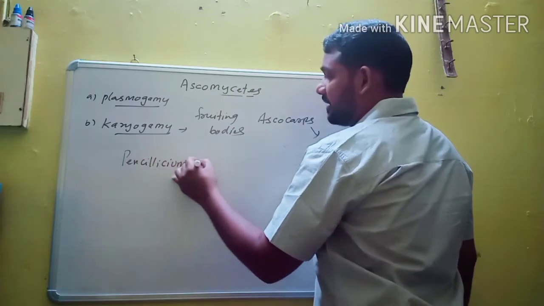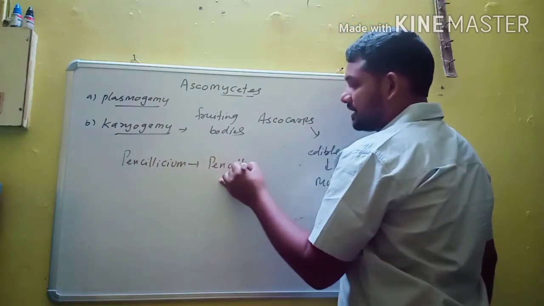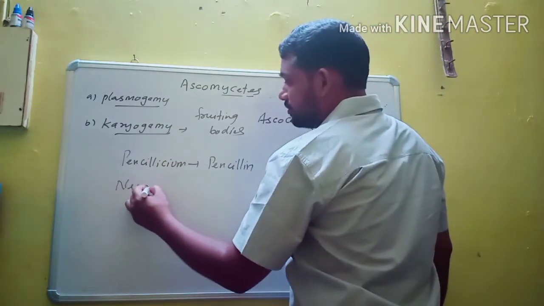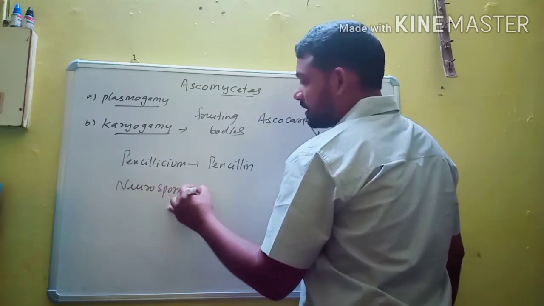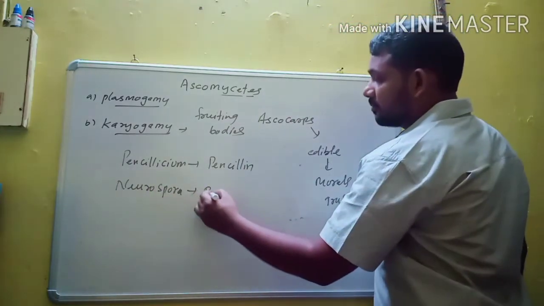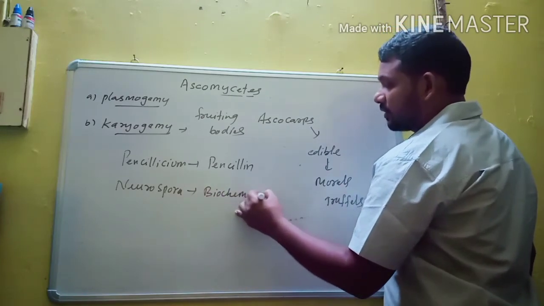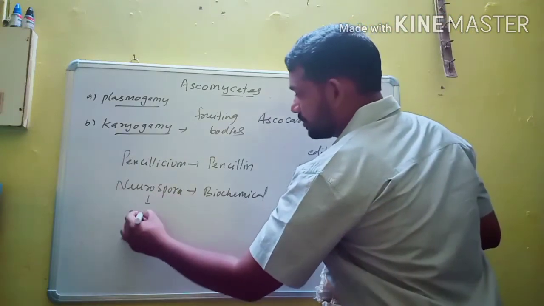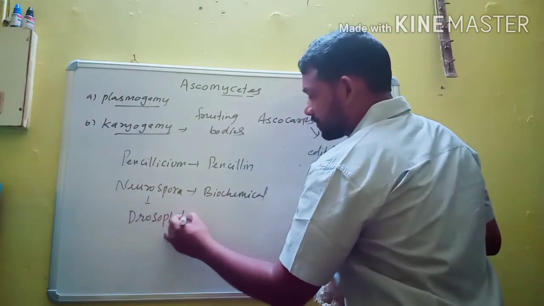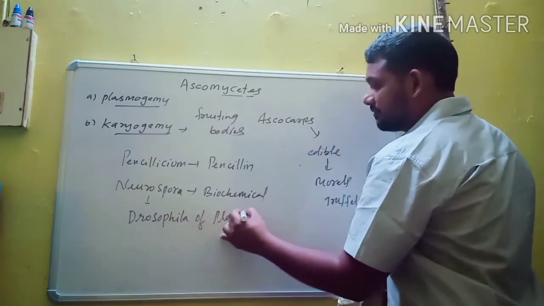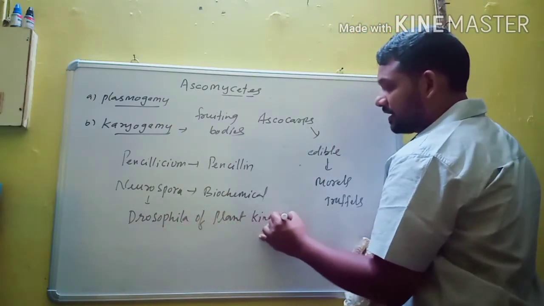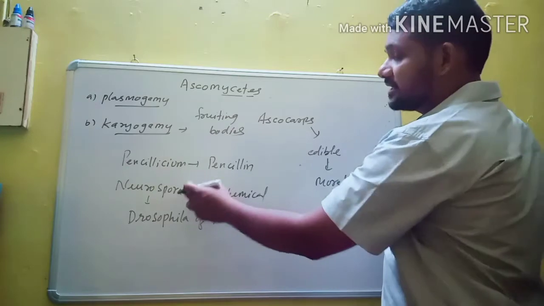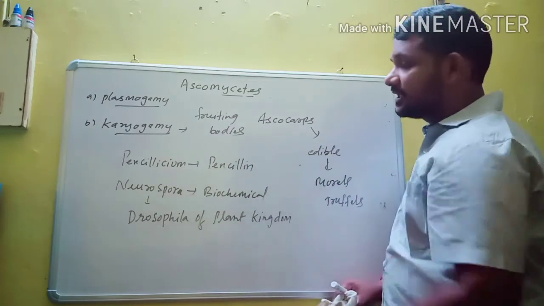The first antibiotic, penicillin, was extracted from Penicillium. And the second example is Neurospora. Neurospora is extensively used in biochemical and genetic experiments. That's why Neurospora is also called the Drosophila of the plant kingdom. Generally, from the animal kingdom, Drosophila is widely used in genetic experiments. From the plant kingdom, or kingdom fungi, Neurospora is extensively used in biochemical and genetical experiments.